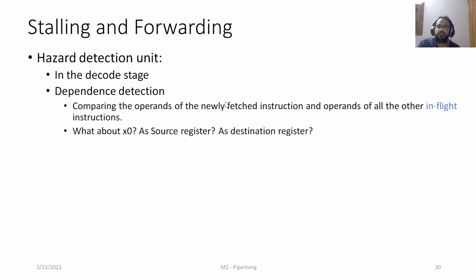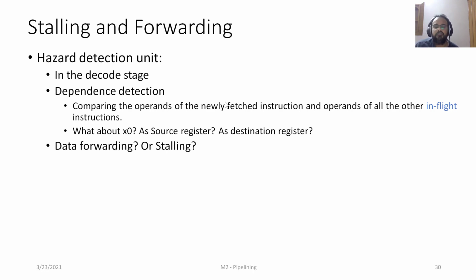And there can be some special cases, like if there is a dependency based on register x0, for example, right? x0 is always 0. Should we consider it as a dependence? Because even if some instruction is writing a value to x0 and some other following instruction is trying to read the value from x0, it's always 0. So we can ignore such a thing. We will not even classify that as a dependence even though both are using x0. Again, this information is highly dependent on the ISA.